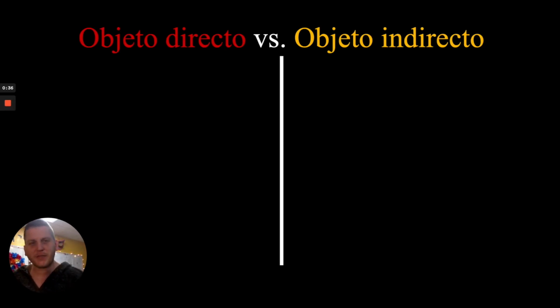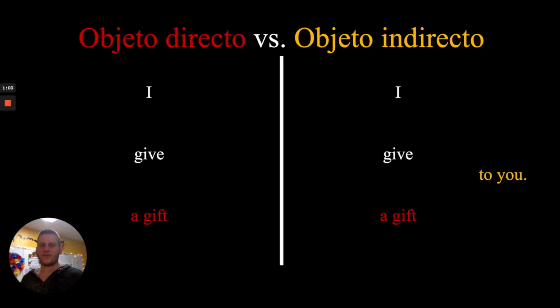Direct object versus indirect object. So let's start with this direct object side of life because it is the more basic, more fundamental of the two, I think, and I think it's the most intuitive to understand. So take this sentence, and you can see in red here, that is the direct object. I give a gift. Okay? A gift is the direct object of that sentence.